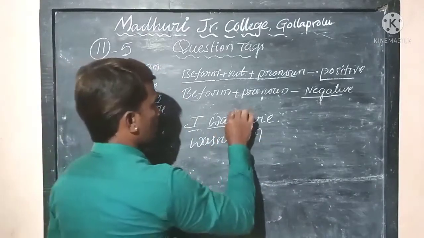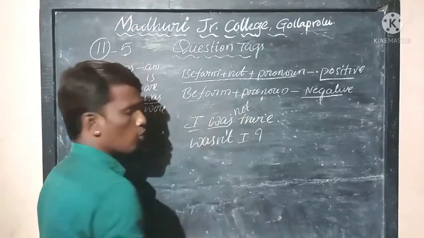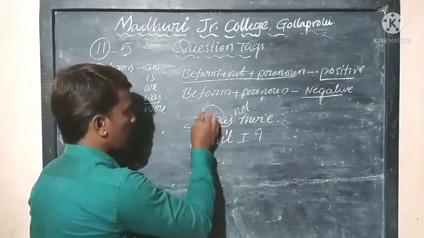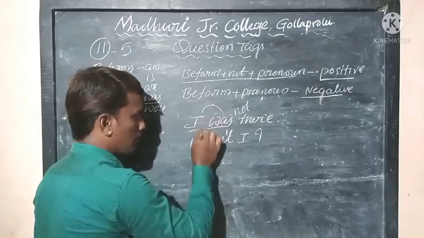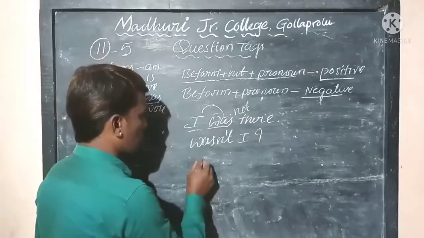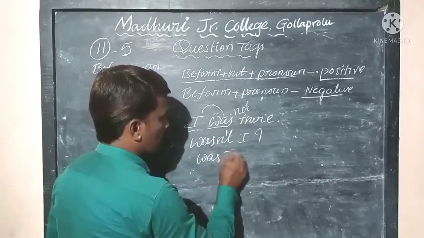For example, if it is negative, I was not there, then simply write the be form in the place of the subject and the subject in the place of the be form. So was I. That is enough.